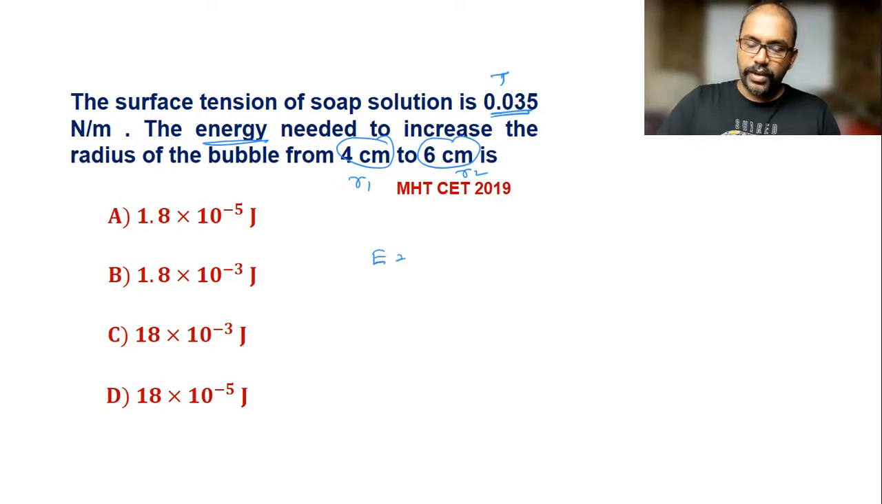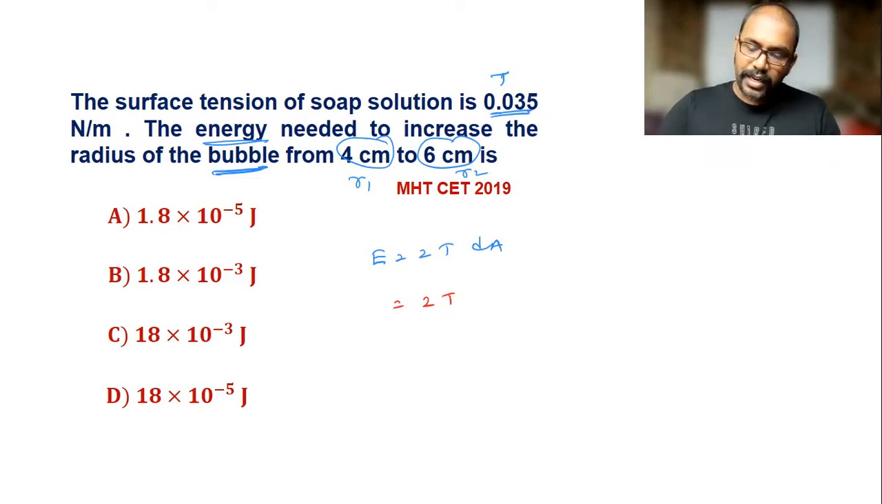So E is equal to T into dA. But it's a soap bubble, and a soap bubble has two free surfaces. So 2 into T dA. So this is the formula. Now in that formula, 2 as it is, T as it is, dA. Increase means here the change in area.